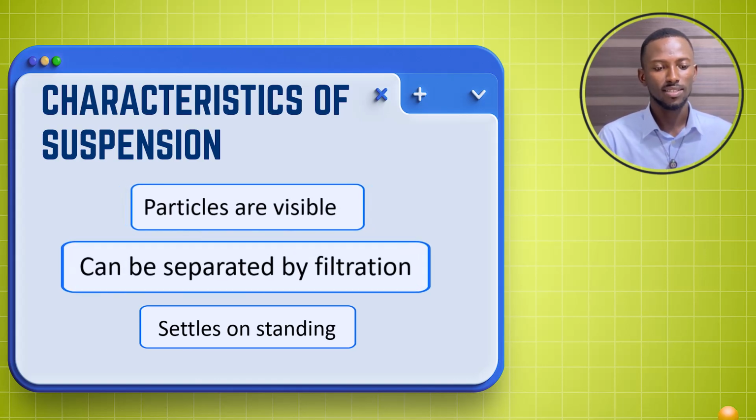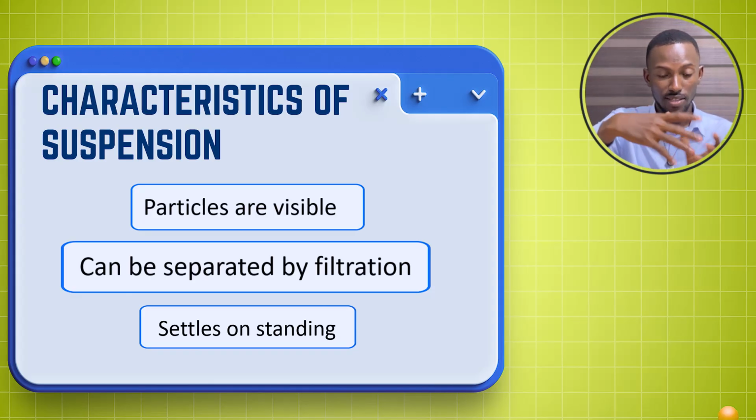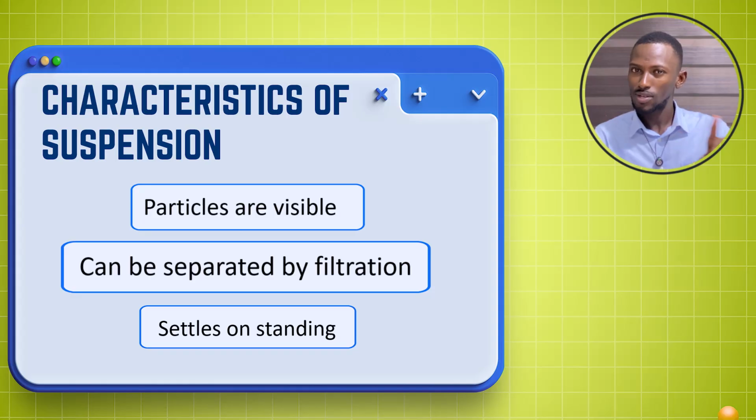And the next thing is, it can be separated by filtration. If you pour powdered charcoal or powdered chalk in water, you stir it or mix it, and then you leave it to set for some time. Even without leaving it to set, if you get a filter paper and a funnel, you can separate the two by means of filtration. But if you look at the solution, that's one interesting difference between solution and suspension. For the solution, if you pour salt in water and you stir and it completely dissolves, you can't separate by filtration because they will all pass through the filter paper.